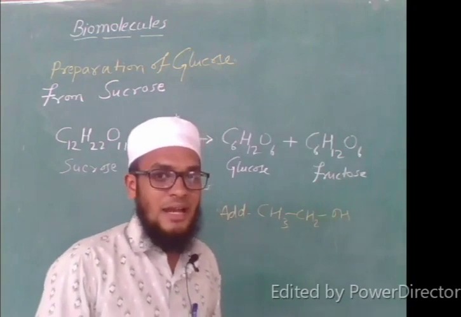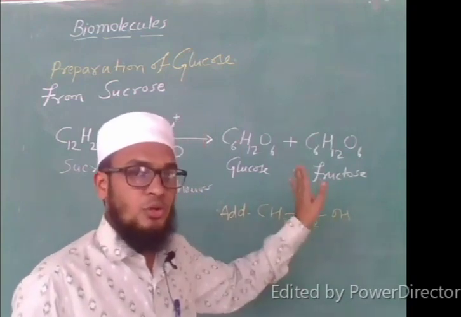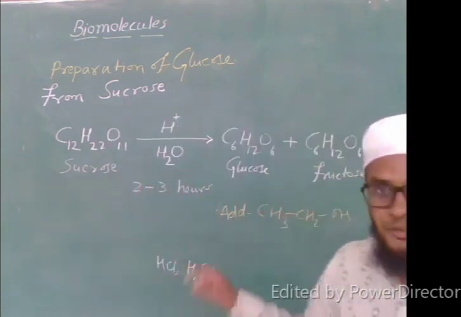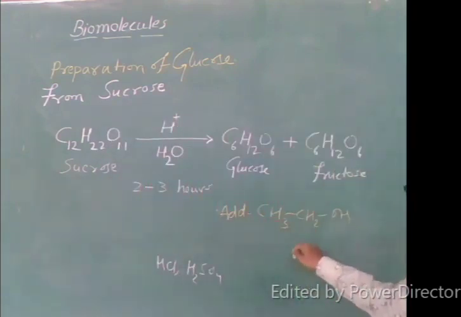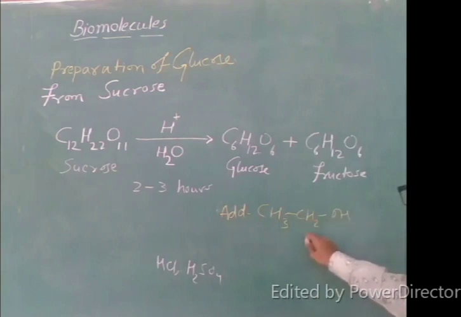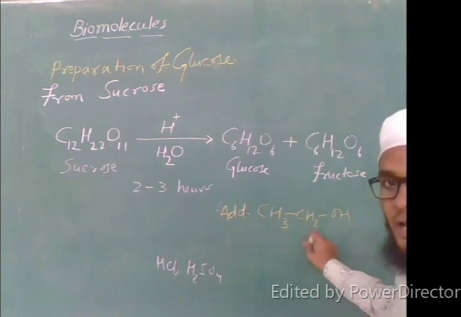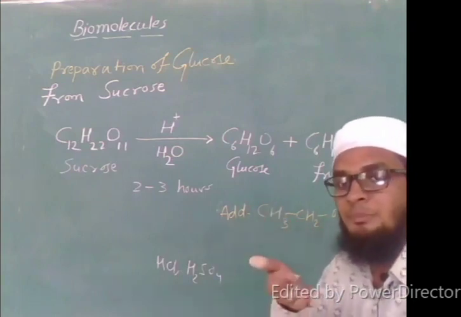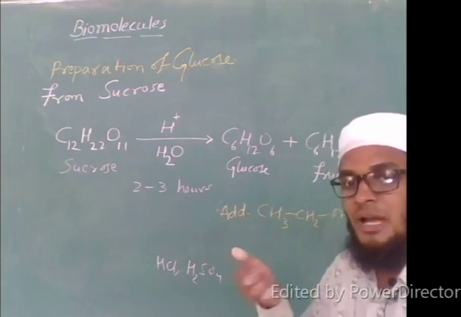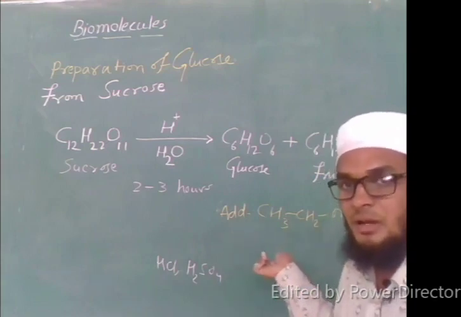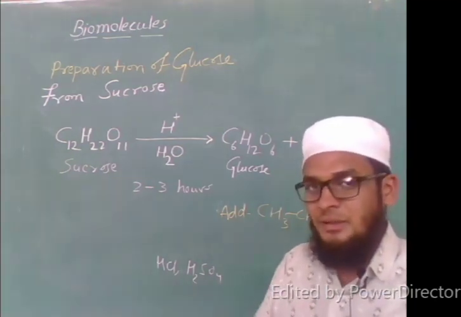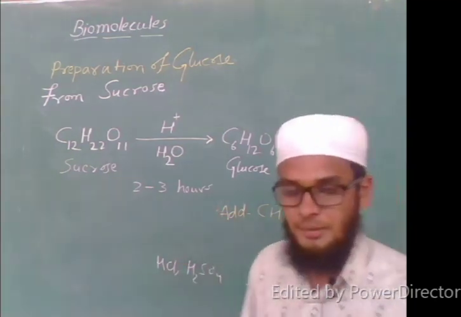So once again I will repeat how we can get glucose. Glucose is prepared along with fructose, and to remove this fructose I will add ethanol. The fructose molecule will get dissolved in this ethanol and glucose cannot, and this glucose will come out as a precipitate out of this liquid. So we will filter it and separate it. The separated molecule will be our glucose.